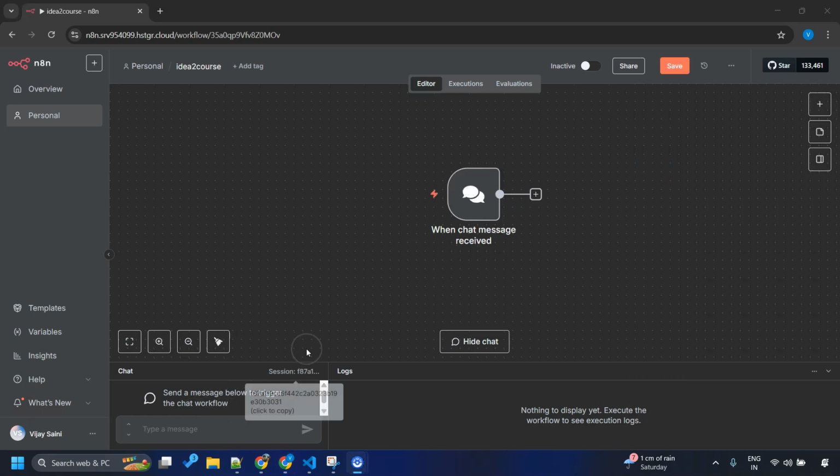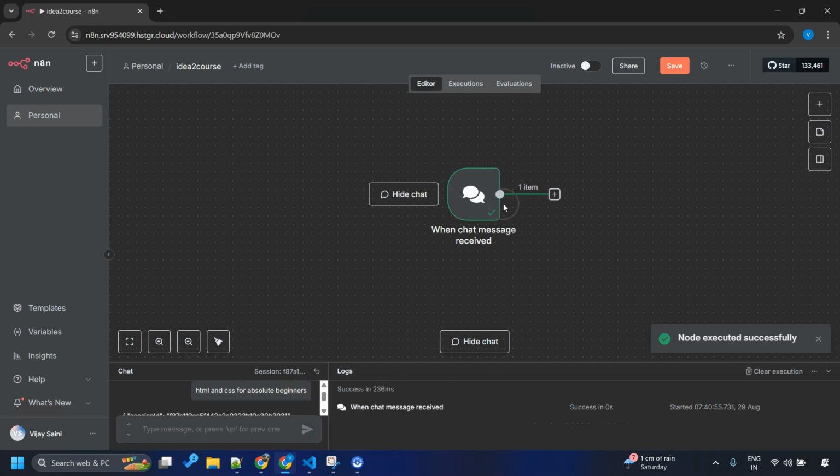Yes, it's time to test the workflow now. So through this message, we need to give our idea to the workflow, HTML and CSS for absolute beginners, let's say. So this is my idea around which I want to create some course. And immediately the workflow got triggered. So the trigger condition is working fine at least.